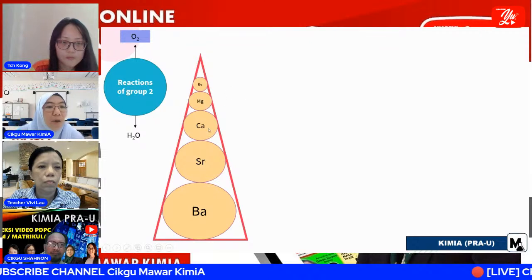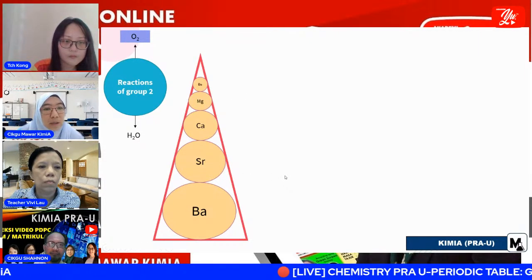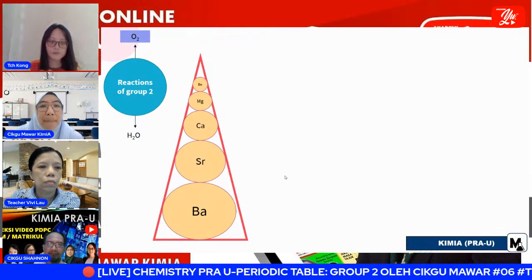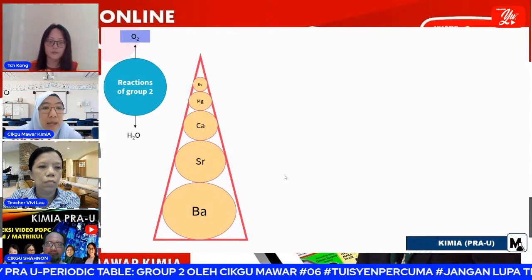But for calcium, strontium, and barium, when we put them in cold water, we get directly the hydroxide compound.